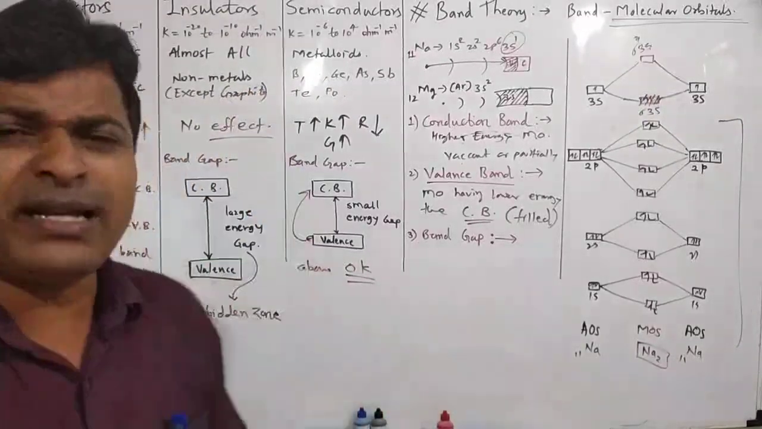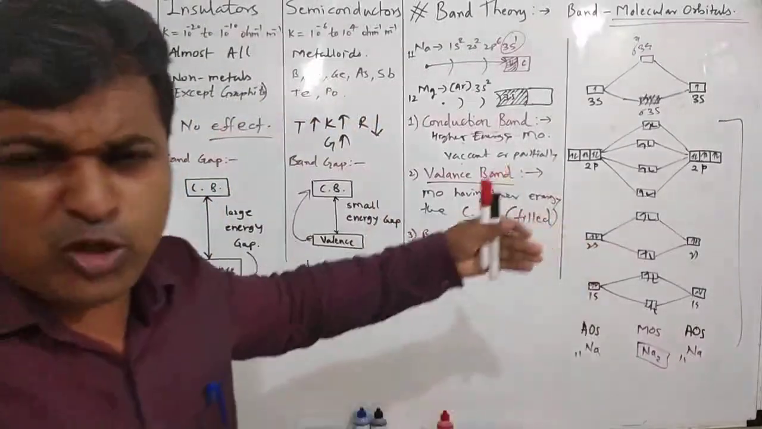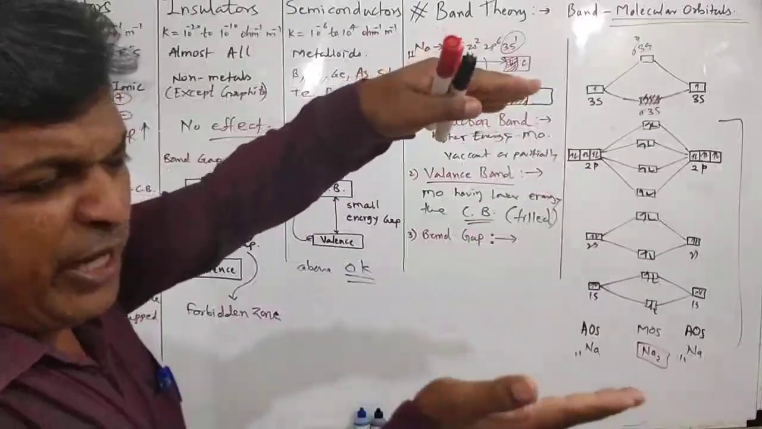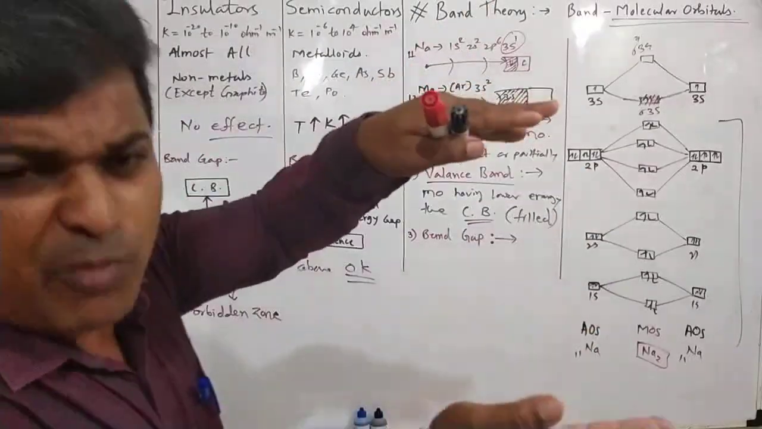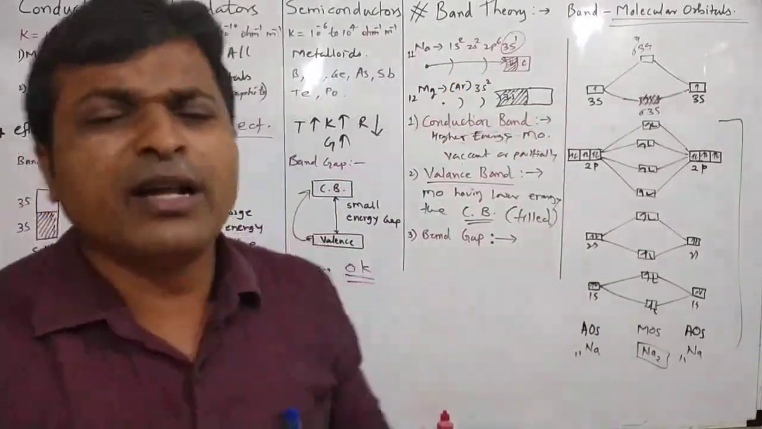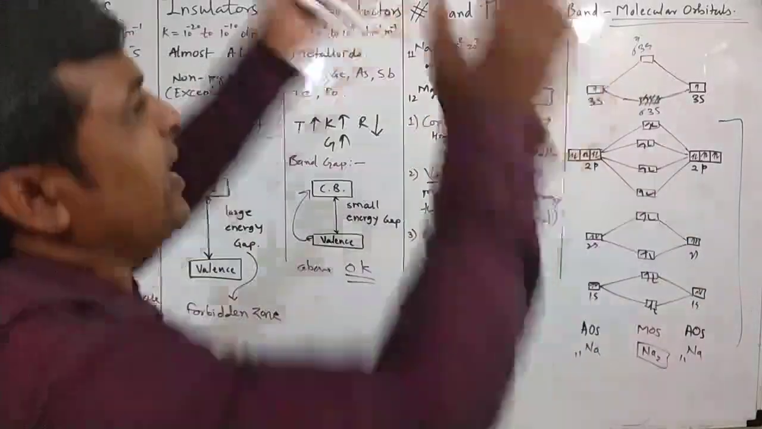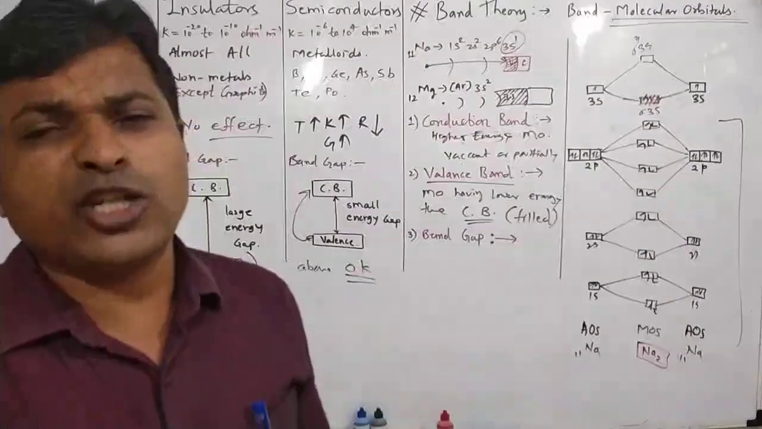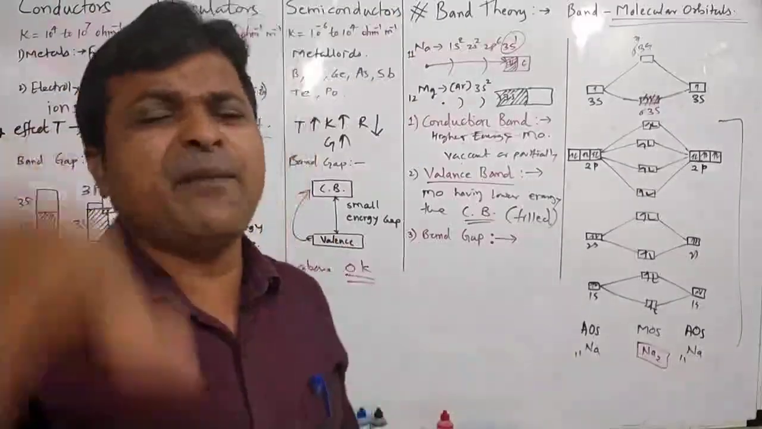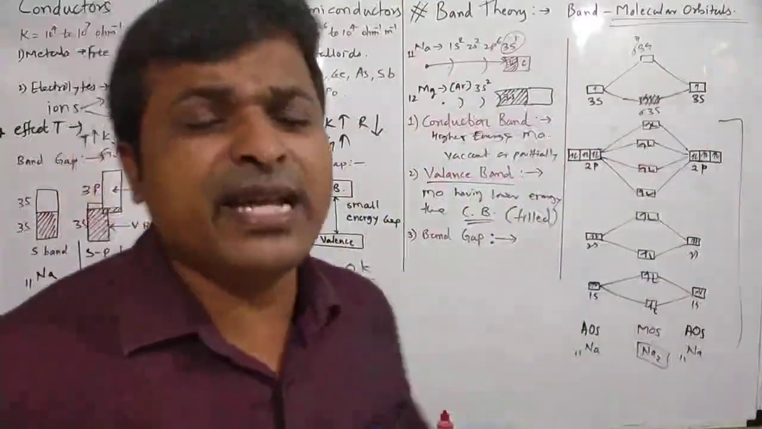In case of semiconductors, if you provide heat energy, if you increase the temperature, they absorb heat energy. As the energy gap between valence band and conduction band is very small, electrons from the valence band absorb this sufficient heat energy and get promoted into the conduction band. As the number of electrons in the conduction band increases, conductivity increases.